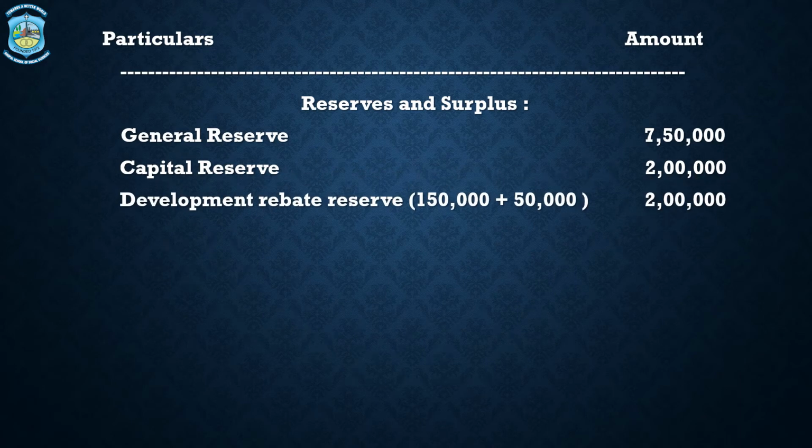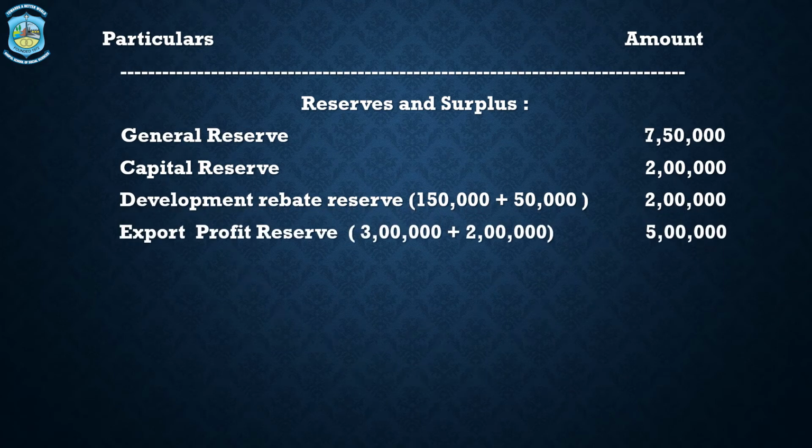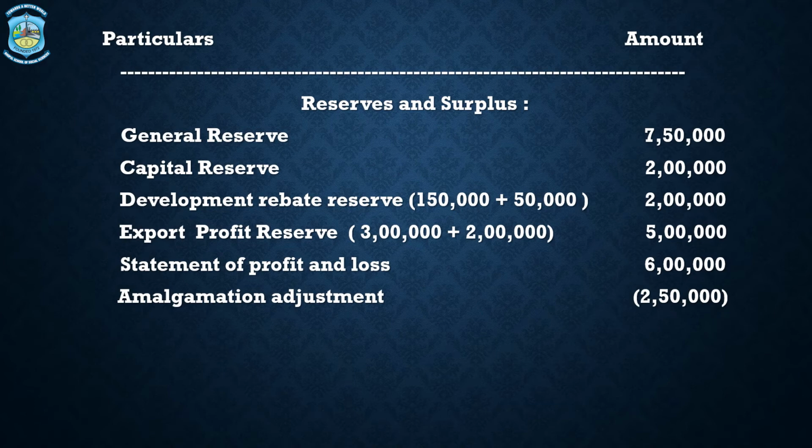Then we have the third one, development rebate reserve of both the companies Alpha and Beta totaled up as 2 lakhs. Export profit reserve of both the companies totals 5 lakhs. Statement of P&L 6 lakhs. There is another adjustment here as a result of amalgamation in the nature of purchase, that is journal entry number 4. So the adjustment is amalgamation adjustment. This is an amount of 2,50,000. This 2,50,000 is export reserve and development reserve of Beta Limited, which is transferred to amalgamation adjustment. So this special adjustment would be shown whenever amalgamation is done in the nature of purchase.